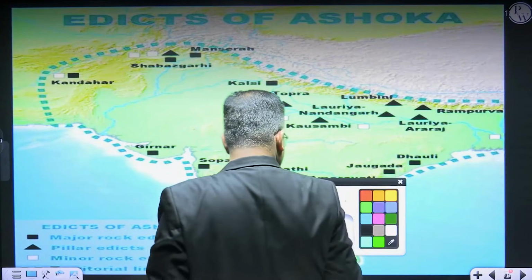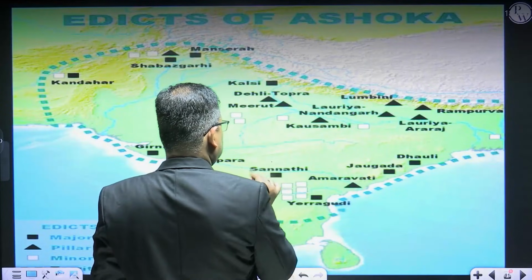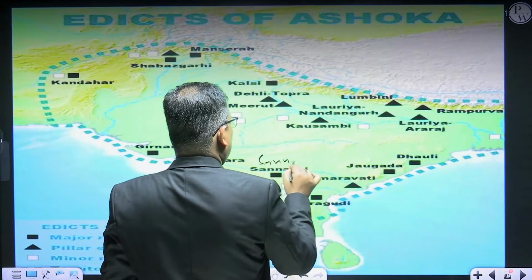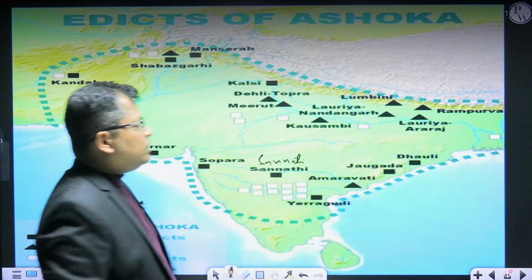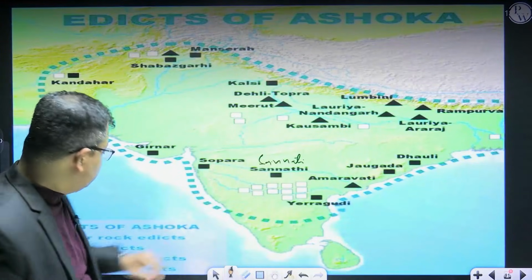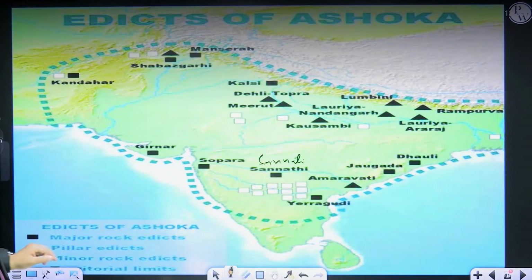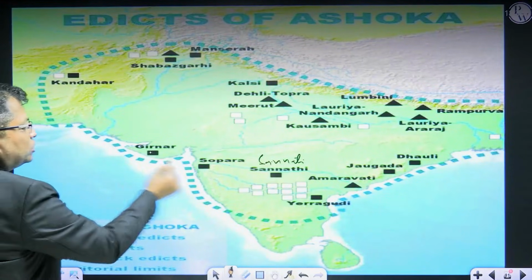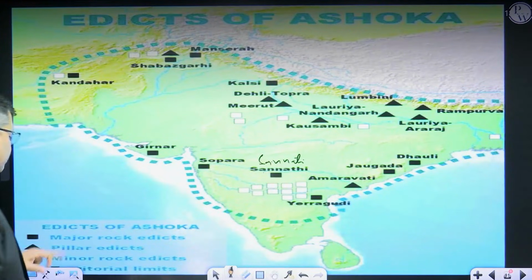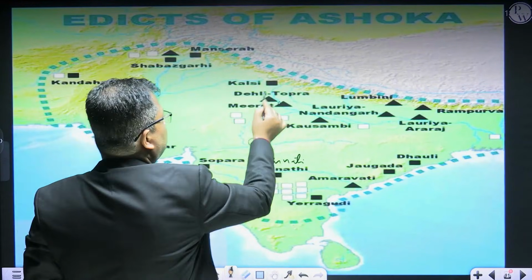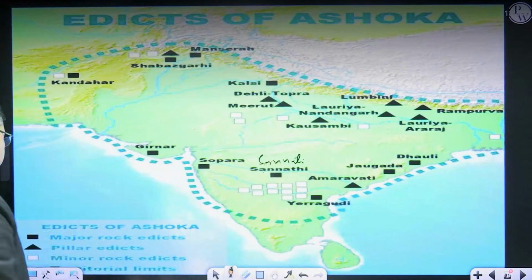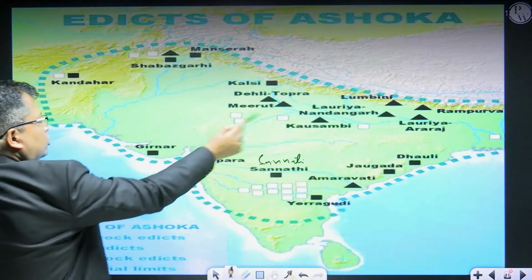So now here is something that you should be aware of. This is also called Sarsamam, that is called Sanati. Now look into this map. These are the sites of the major inscriptions. Here are the major rock edicts, the squares. These are called the major rock edicts, right? If I talk about the pillar edicts, these triangles are the pillar edicts, and the minor ones are these white blocks.